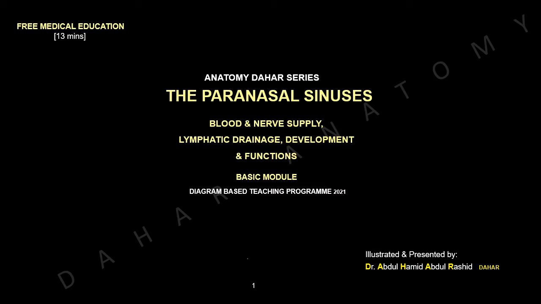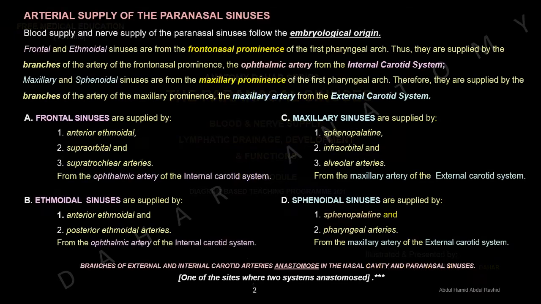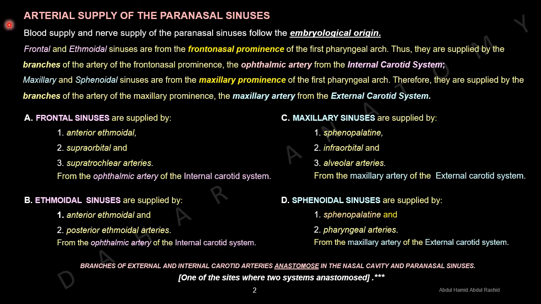Today's topic is the paranasal sinuses: blood and nerve supply, lymphatic drainage, development and functions. Free medical education. Arterial supply of the paranasal sinuses. Blood supply and nerve supply of the paranasal sinuses follow the embryological origin.